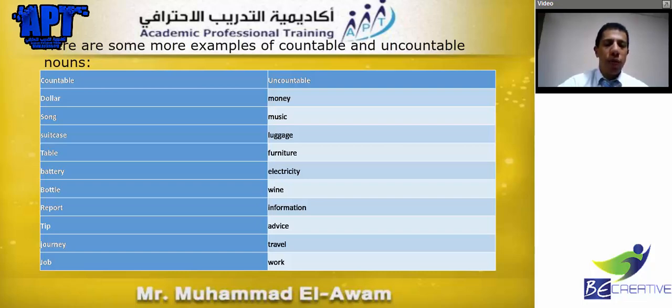And we moved to a list of words, okay, for the non-countable nouns and their equivalent words or words of their type that can be countable. We said money, non-countable. The countable word for money can be dollars, riyals, or euros. Music, uncountable, but songs is countable. Luggage is uncountable, but suitcases, bags, handbags, backpacks are countable nouns. Furniture is non-countable, but tables, chairs, beds, cupboards, closets, all of these are countable.